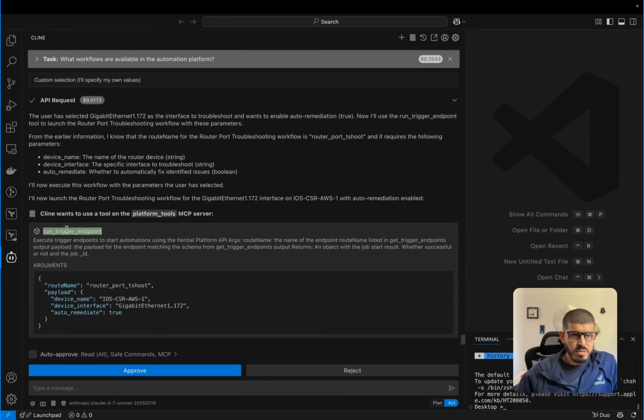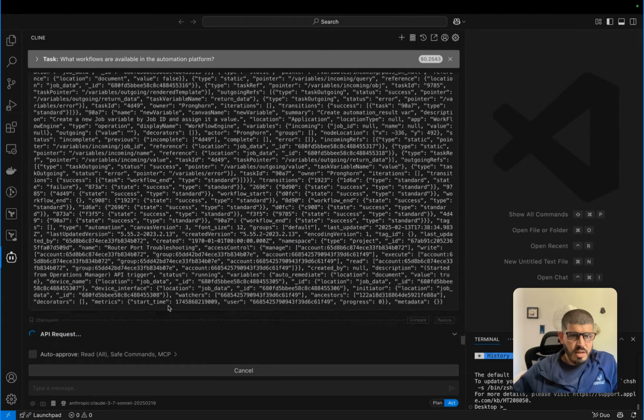I wanted to run trigger endpoint, which that's the right tool to launch an automation or an orchestration workflow. This is the tool that this is the actual route that it's going to use for that. And this is the actual payload. So the device, the interface, and auto remediate. So let's go ahead and run that. And it did it. So let's keep an eye on this. And let's see what happens.